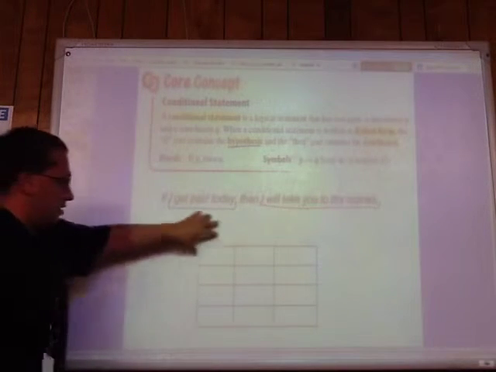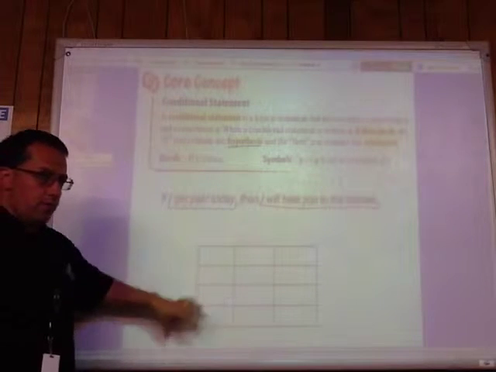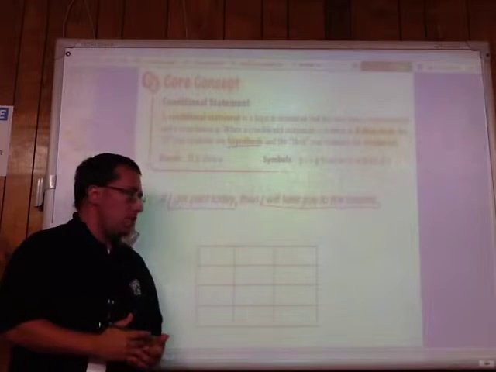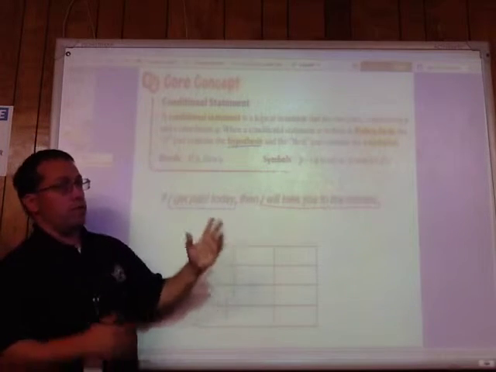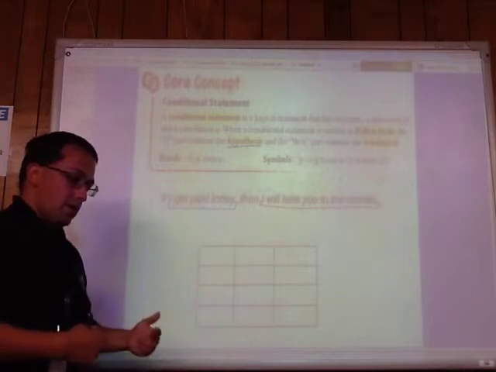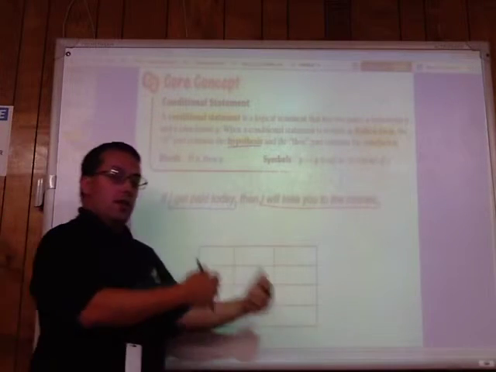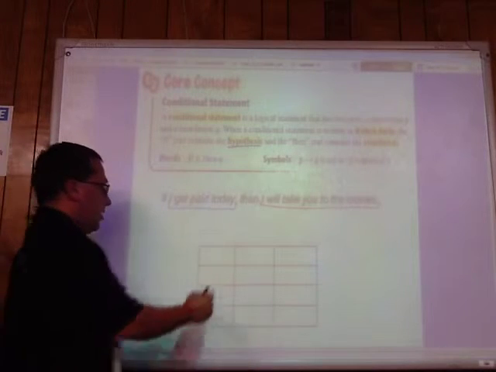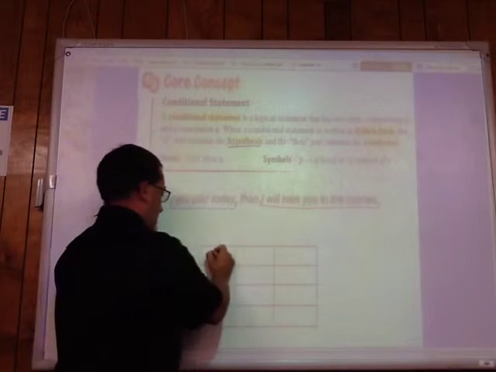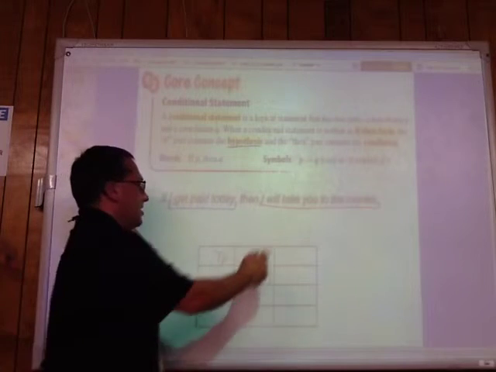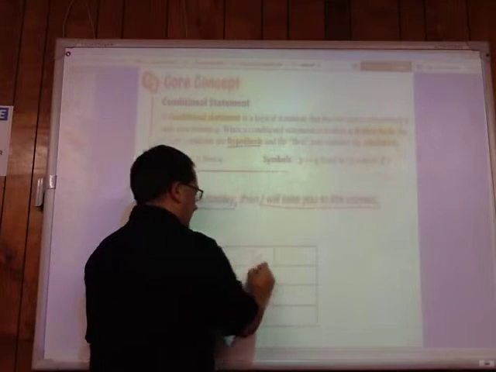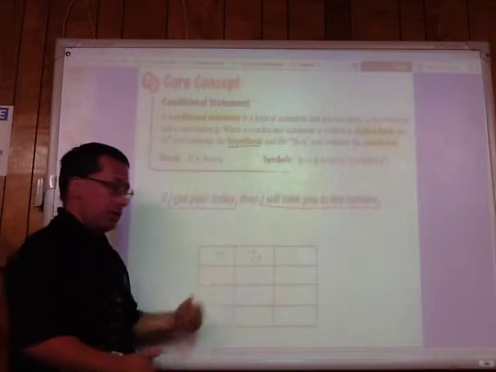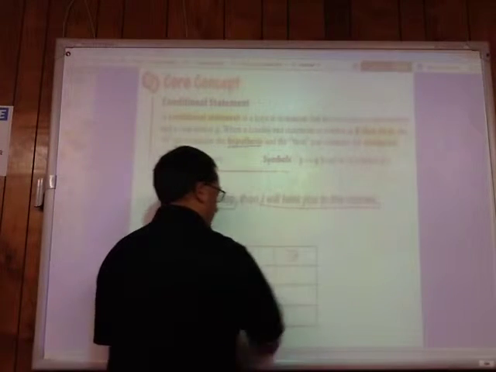Now, what I have down here, this is a truth table. And this is how we determine if something is true or false and all the different options. Now, for a conditional statement to be false, the hypothesis has to be true, and then the conclusion has to be false. So, for example, here, option 1. I get paid today. True. I do get paid today. Then I will take you to the movies. If that's true, if I get paid today and I take you to the movies, then we can say that this conditional statement is true.